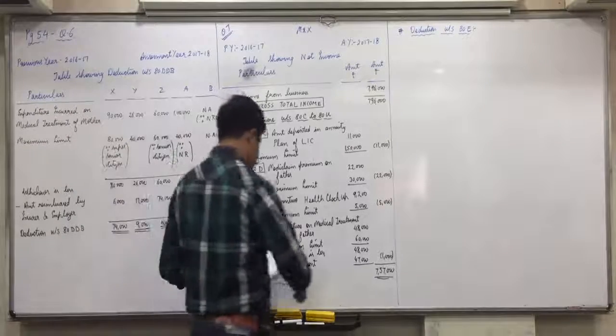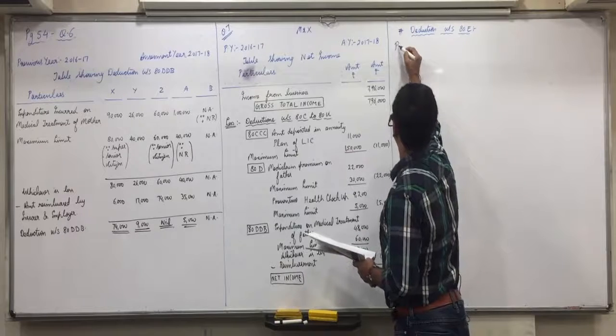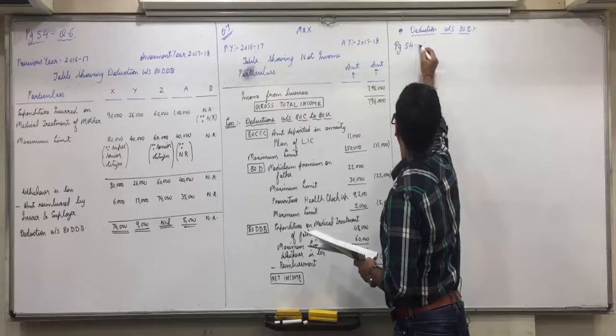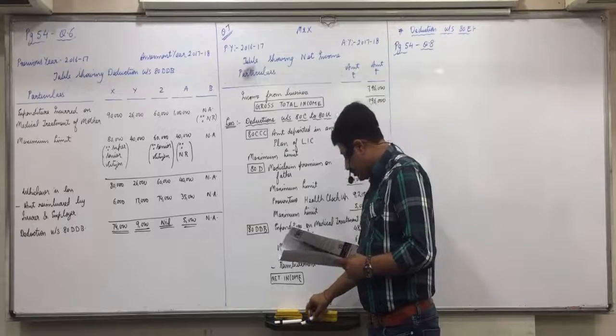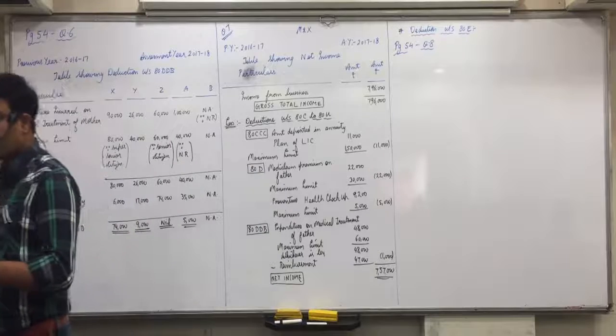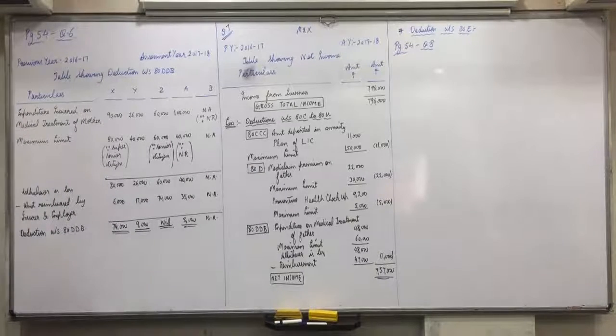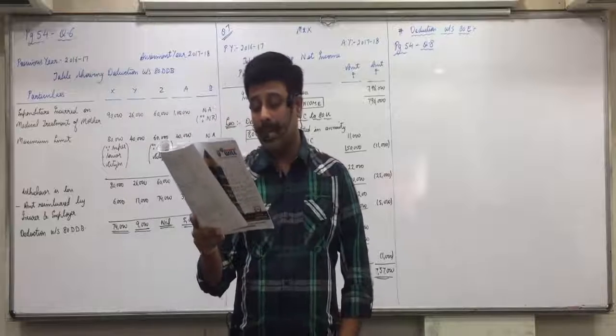Question 8, page 54. X has taken education loans on March 1, 2015, the details of which are given below.